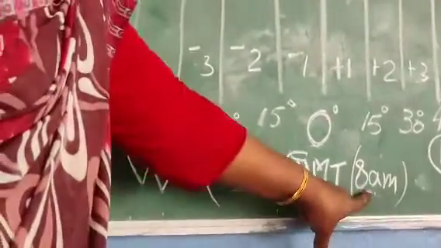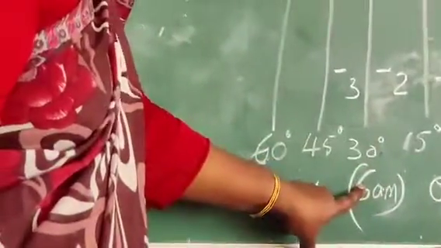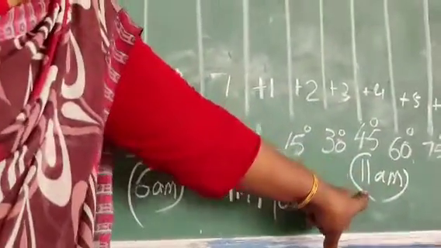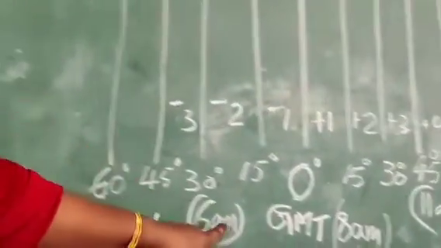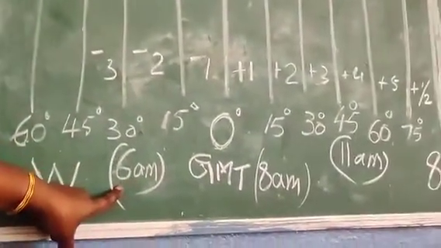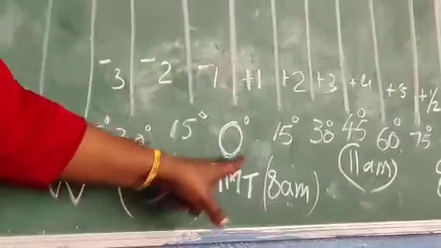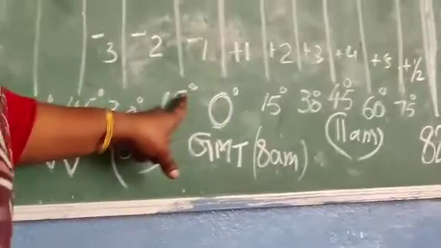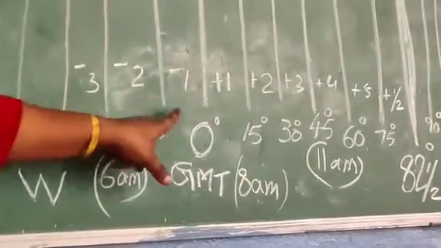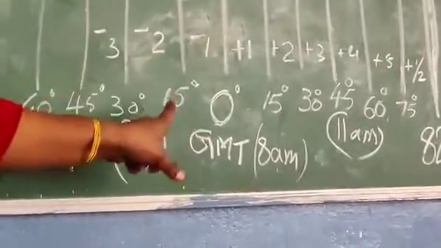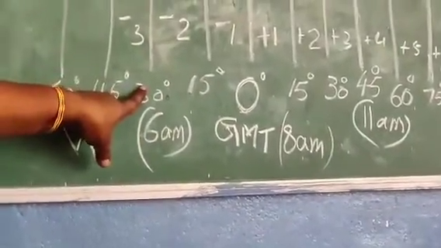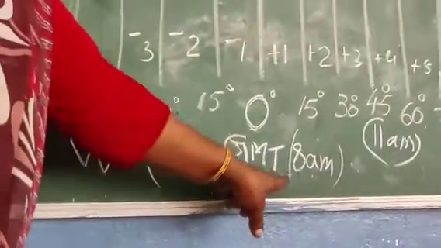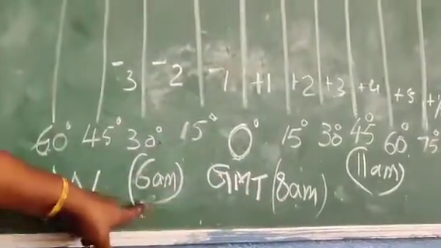Now one more example. Suppose here it is 8 a.m. Let us calculate the time of 30 degree longitude. This is located in the west, while that one is located in the east. There we did the addition, and here this longitude is located in the west, so we are subtracting the time from the Greenwich Mean Time. Suppose the Greenwich Mean Time is 8 o'clock. You are passing from 0 to 15 degree, 1 hour, and then 15 degree to 30 degree, 2 hours. So at 30 degree you have to deduct 2 hours. 8 a.m. minus 2 hours, you will get 6 a.m.